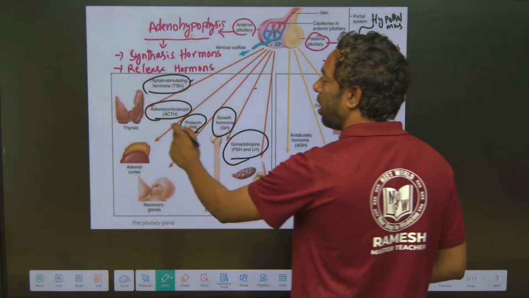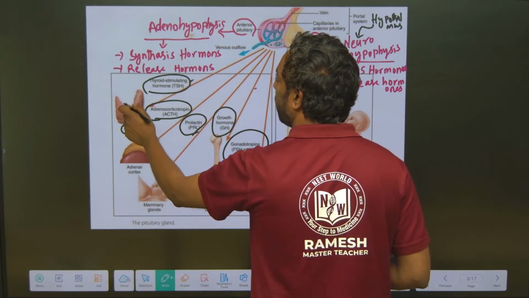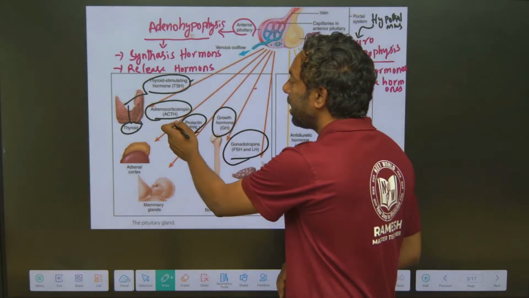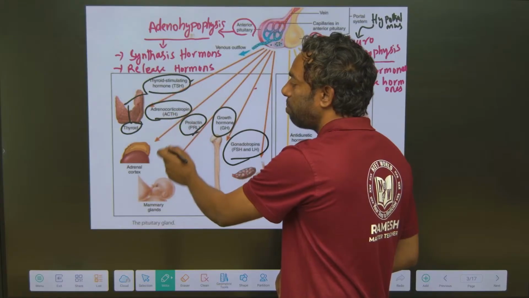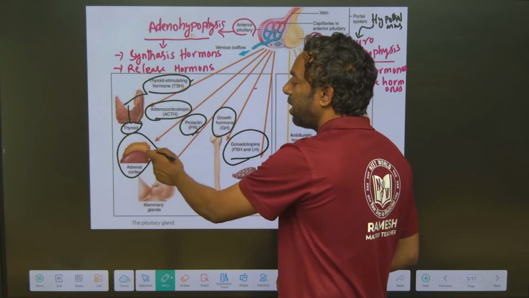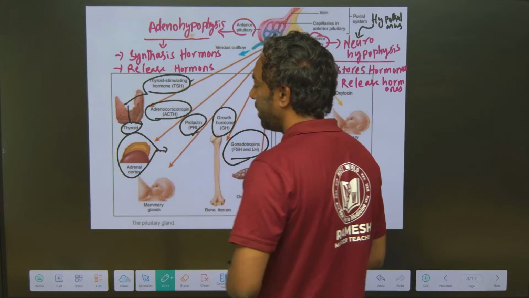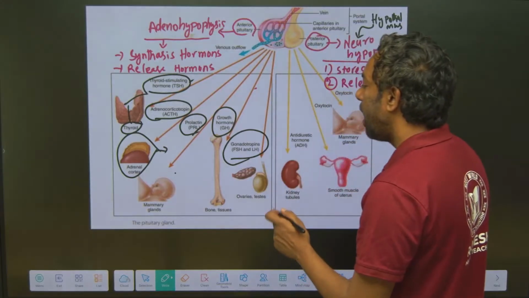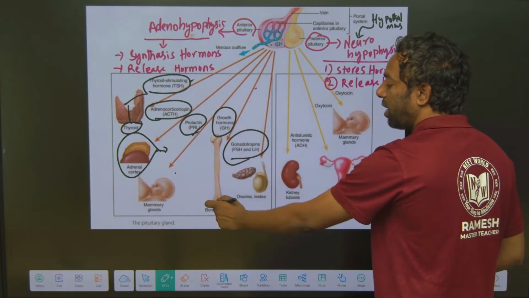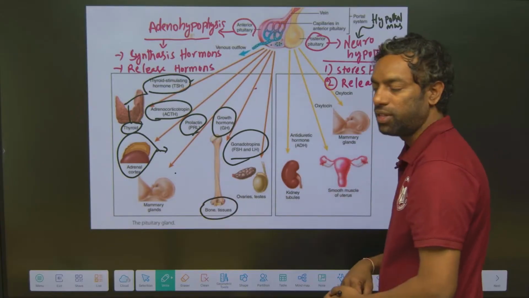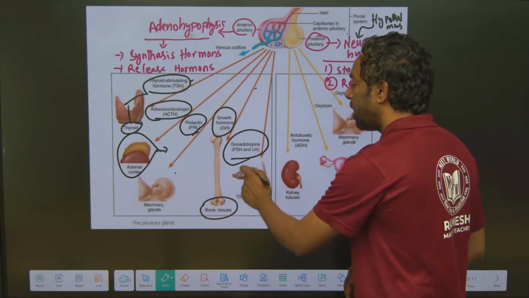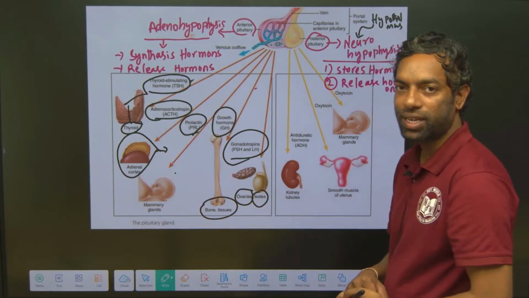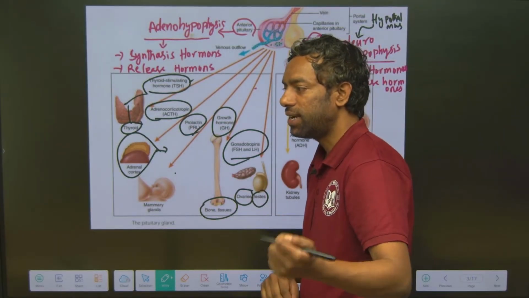Thyroid stimulating hormone acts on the thyroid gland to release thyroid hormones. ACTH, adrenocorticotropin hormone, acts on the adrenal gland to release aldosterone. Prolactin acts on the mammary glands. Growth hormone acts on bone and tissue for growth, and the gonadotropins act on the ovaries and testes. I hope you guys understand this.